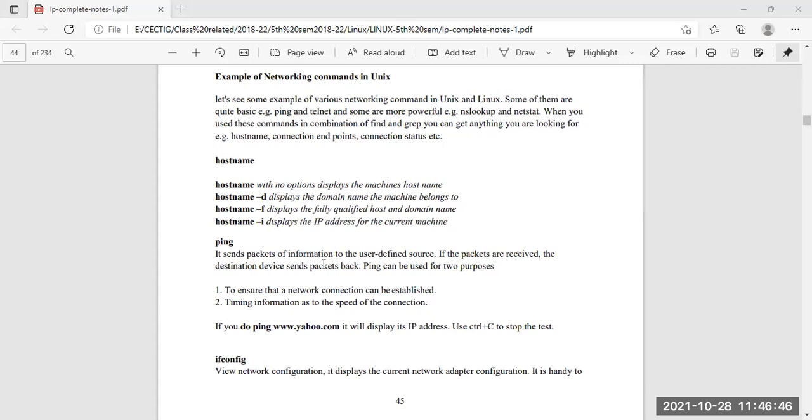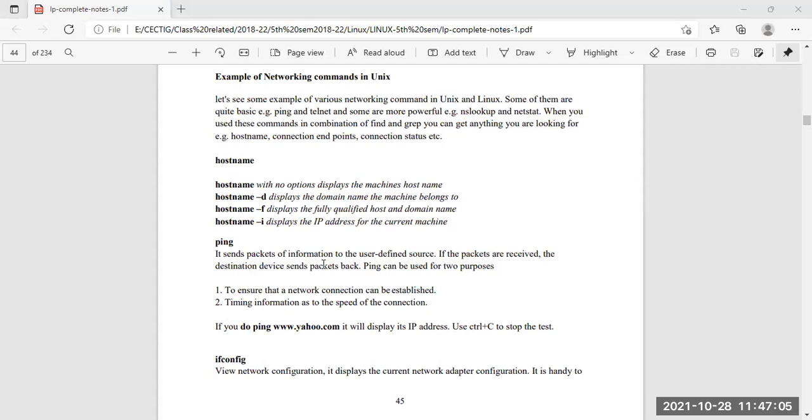Next, another command, that is ping. We have heard this term ping several times whenever our internet is down. I'm talking about broadband connections, not mobile connections like Jio, Airtel.